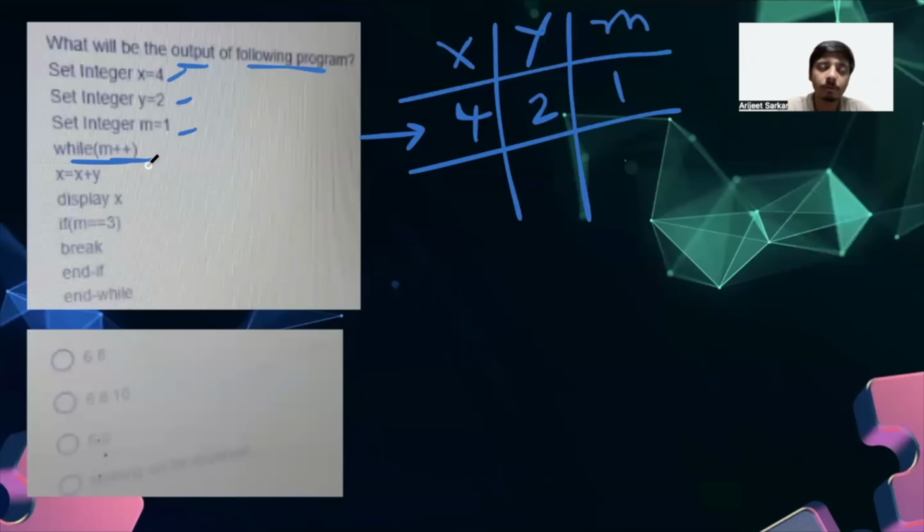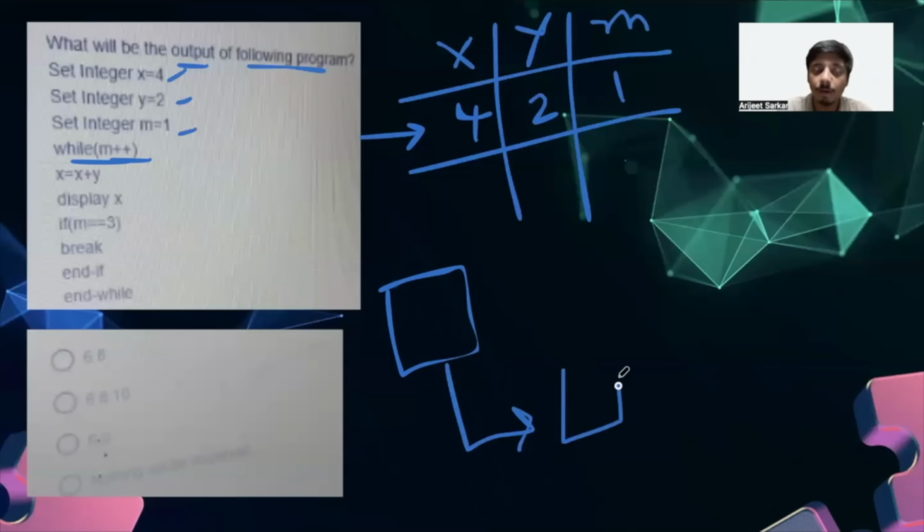M plus plus denotes post incrementation, right? So whatever the value of m is, it will print for now, and from the next operation onwards, the value of m will be added with 1, because m plus plus is incrementing after the operation has been performed. So for now the value of m is 1. Then we have x equals x plus y.